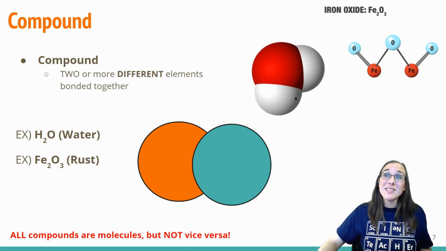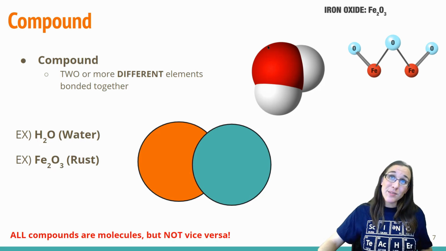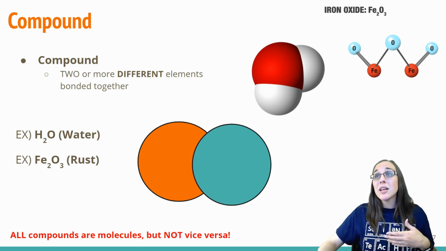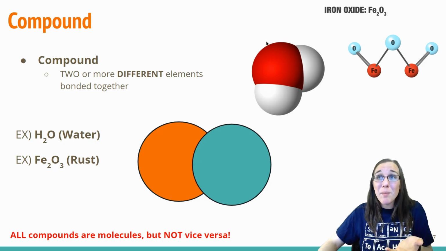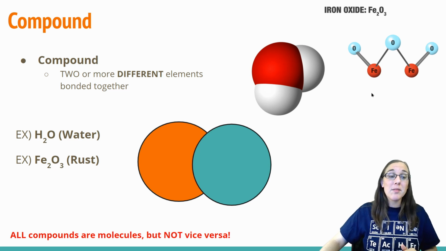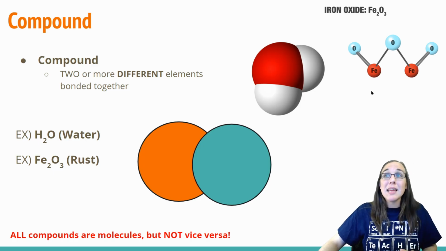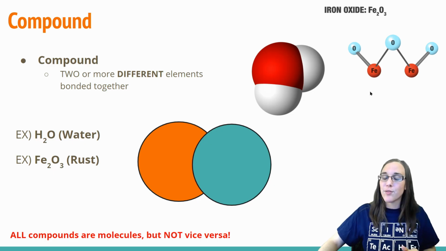This one right here is representing water. The white spheres are representing hydrogen, and the red sphere is representing oxygen, H2O, 1 O. There are different atoms, different colors, therefore this is a molecule of water, which is more accurately described as a compound of water because they are different types of atoms bonded together. So a way to remember this is that all compounds are molecules, but not vice versa, because a molecule could also be an element, which would have to be the same type of atoms and not different.